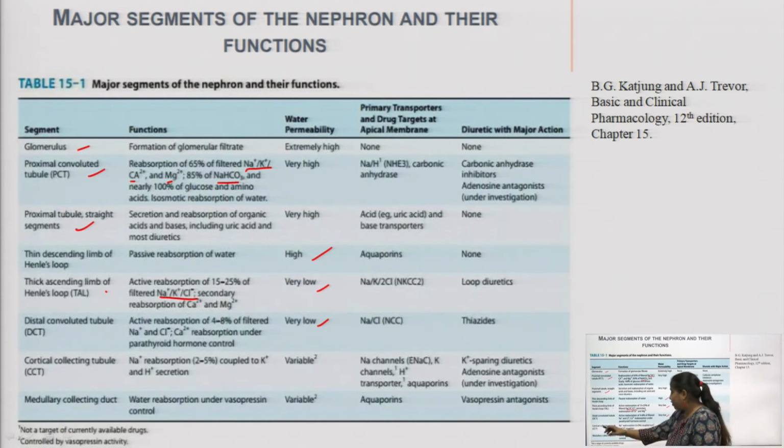Next is the cortical collecting duct, the last part we have seen in the previous figure. It functions as sodium reabsorption of 2 to 5%, which is coupled to potassium and hydrogen secretion. The water permeability is variable. Sometimes you can see the water permeability is more and sometimes quite less.